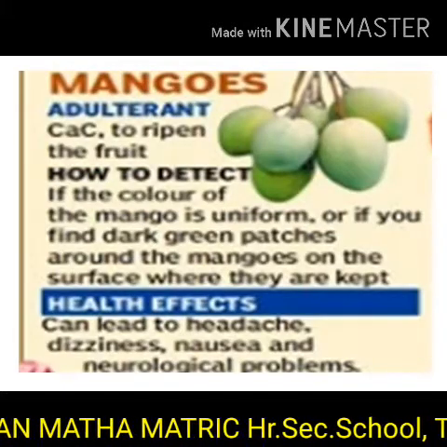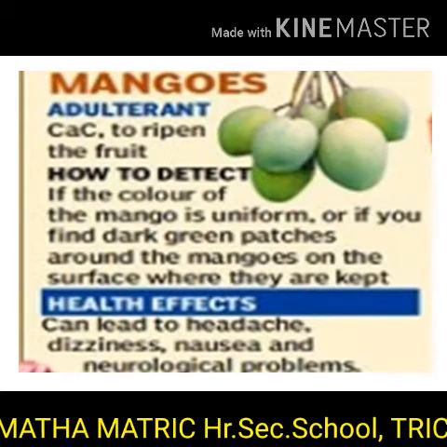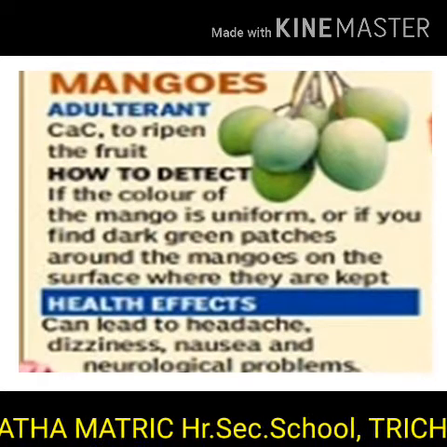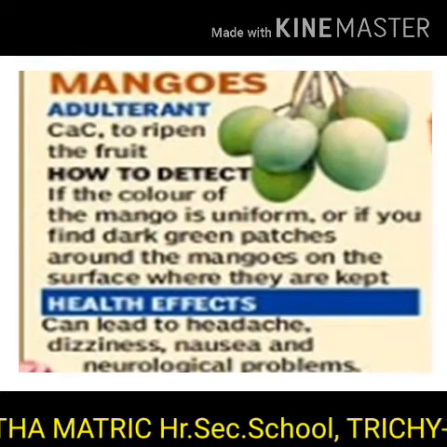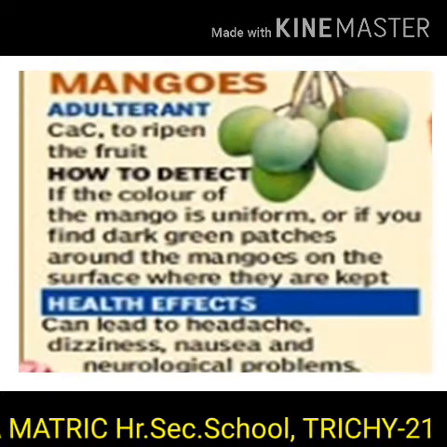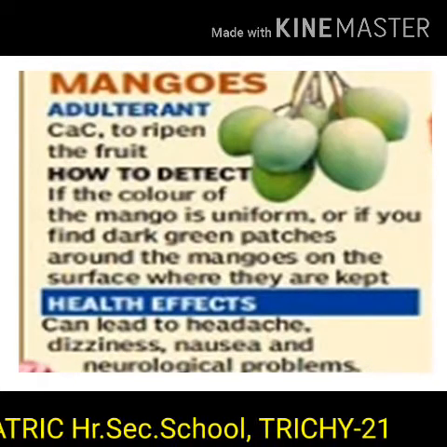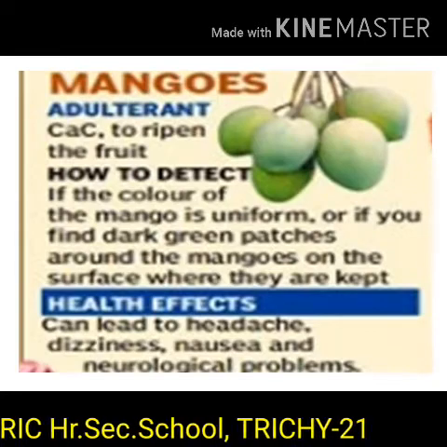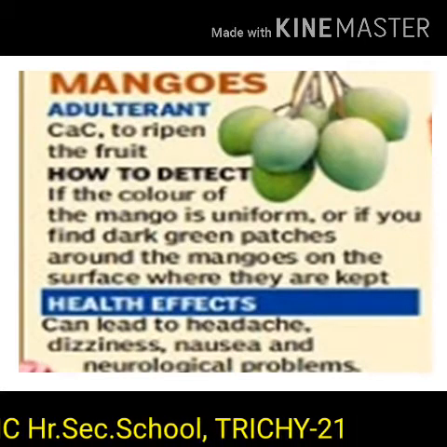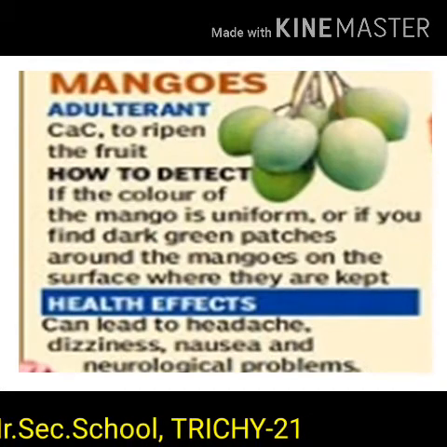Mangoes. The adulterant used is calcium carbide to ripen the fruit. If the color of the mango is uniform, or if you find dark green patches around the mangoes on the surface where they are kept, it may be adulterated, and this can lead to headache, dizziness, nausea, and neurological problems.